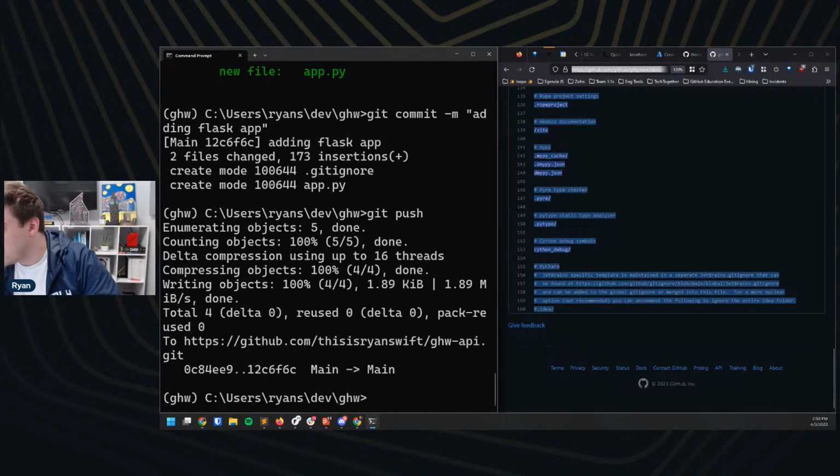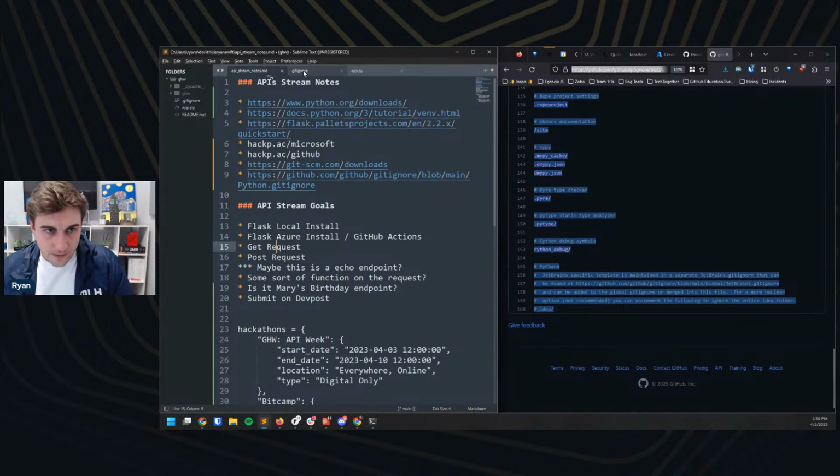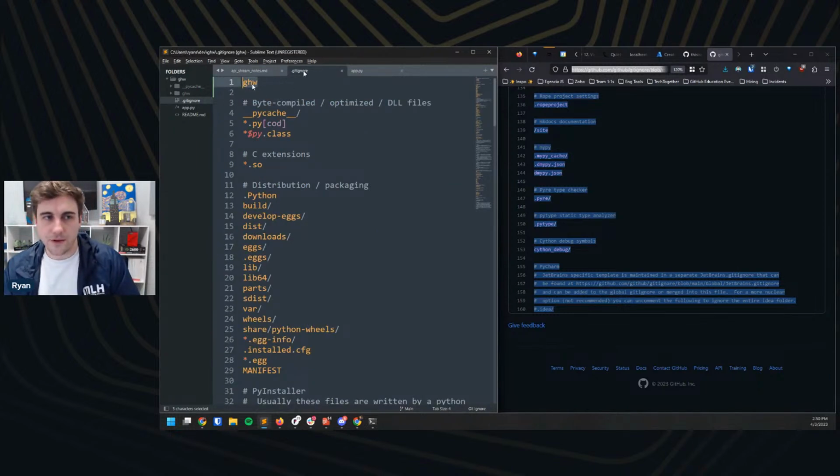Awesome. How do you not include the directory GHW? That is a great question. So in your .gitignore file, I just put it at the top here. I take that existing .gitignore and I add it.